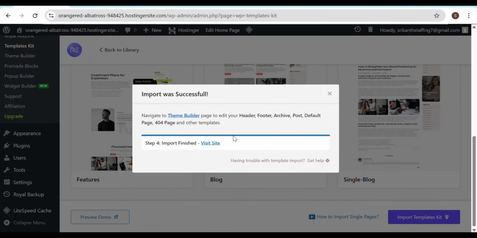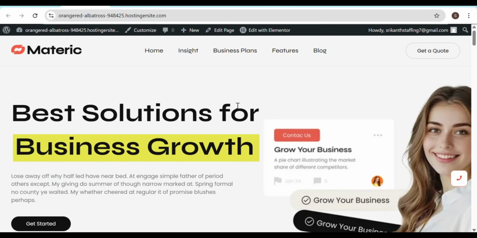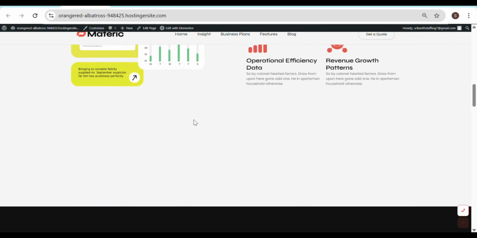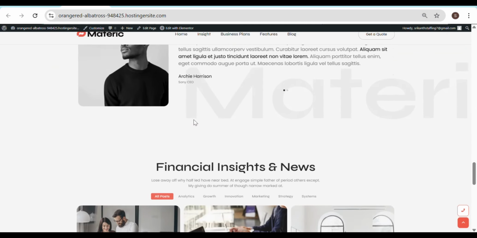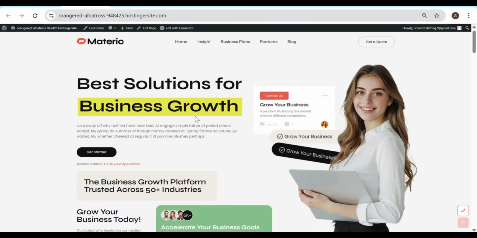Done. Your first step is completed and your site is ready. You can visit your site. That's it. Your website is ready. It's that simple to build a website with Hostinger.